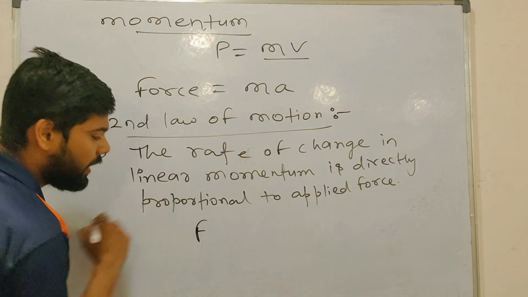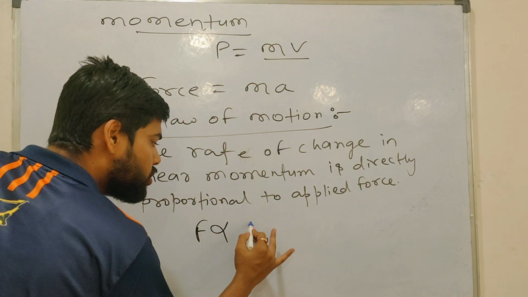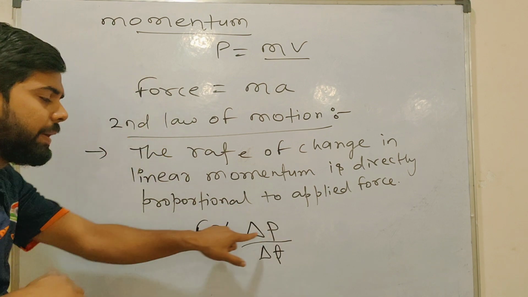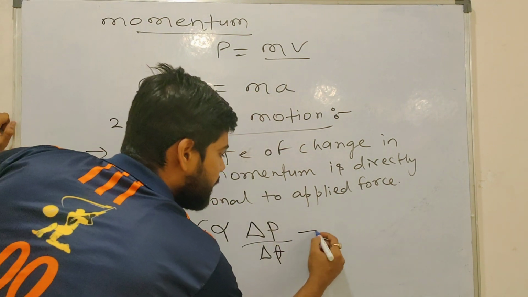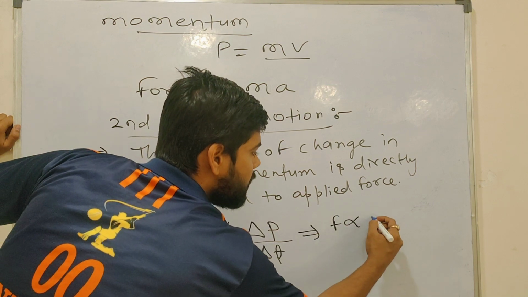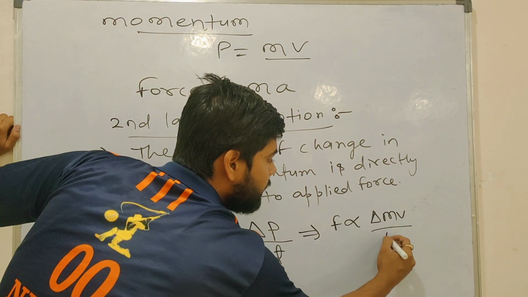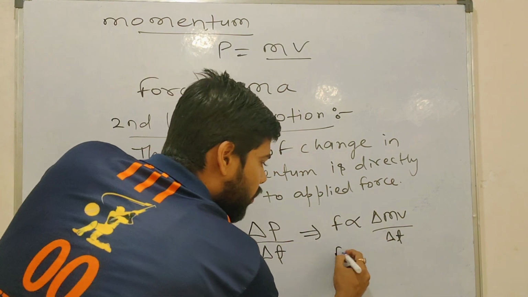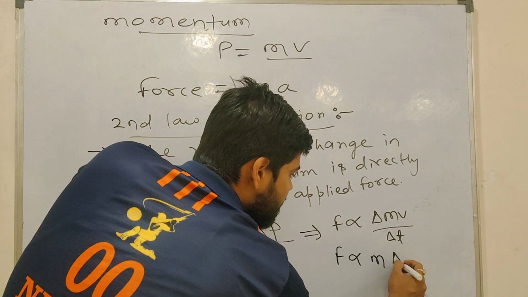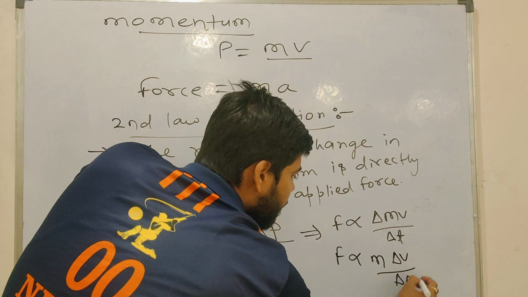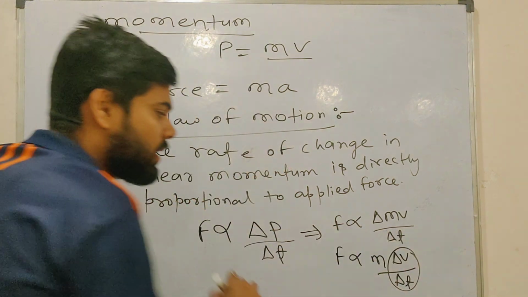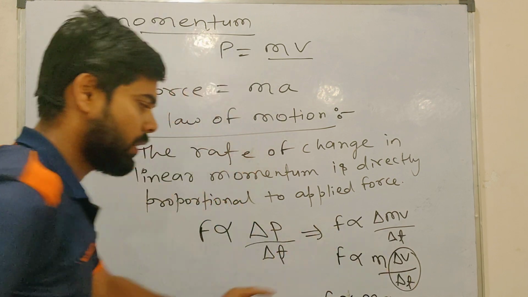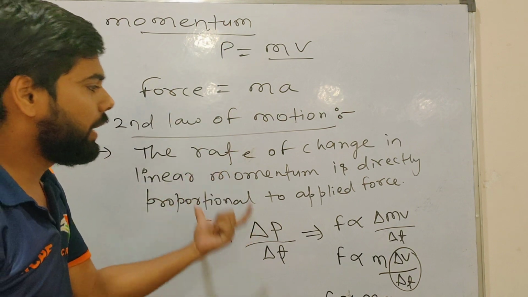What does it mean? It means that force is directly proportional to the change in momentum, that is, dP by dT. Momentum is mass into velocity, so force is directly proportional to the change in mv by dT. Now we know that mass is constant, so force is directly proportional to mass times change in velocity by change in time, and change in velocity by time is acceleration. We know this concept. Any doubts in that? Then tell me.